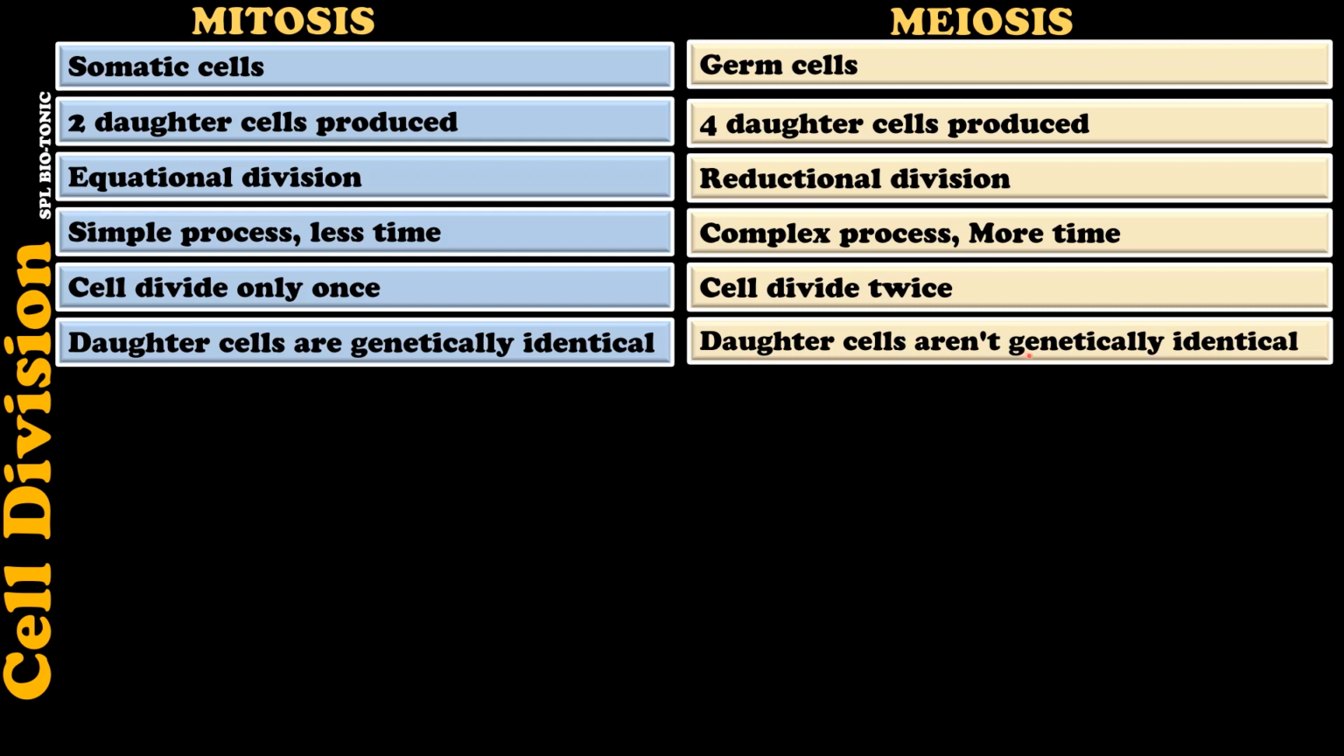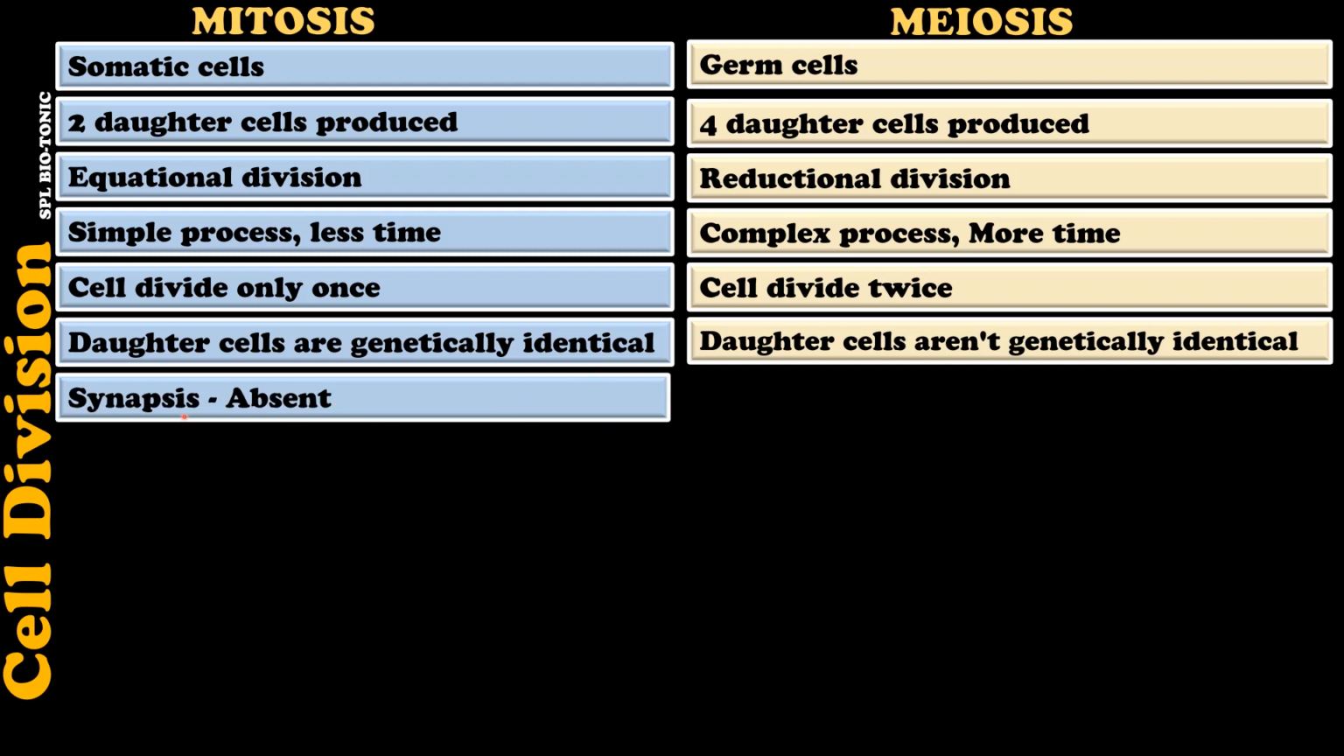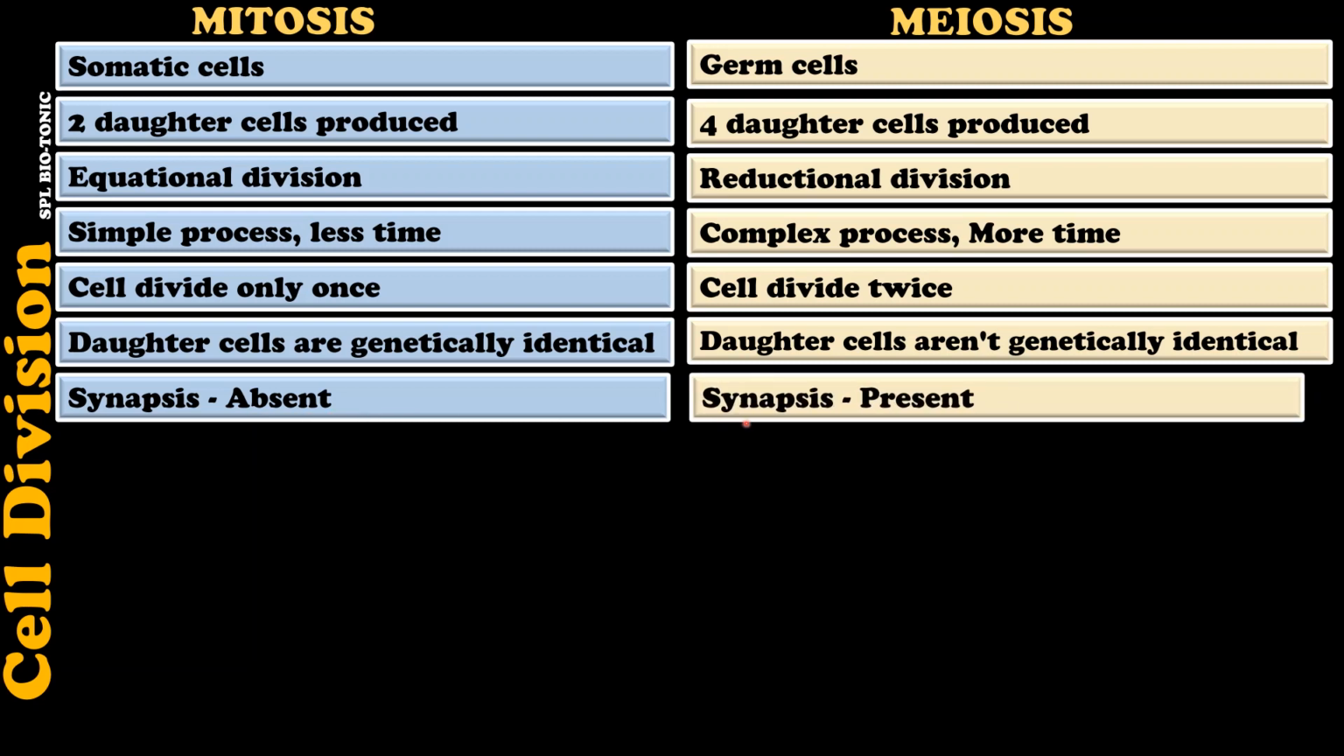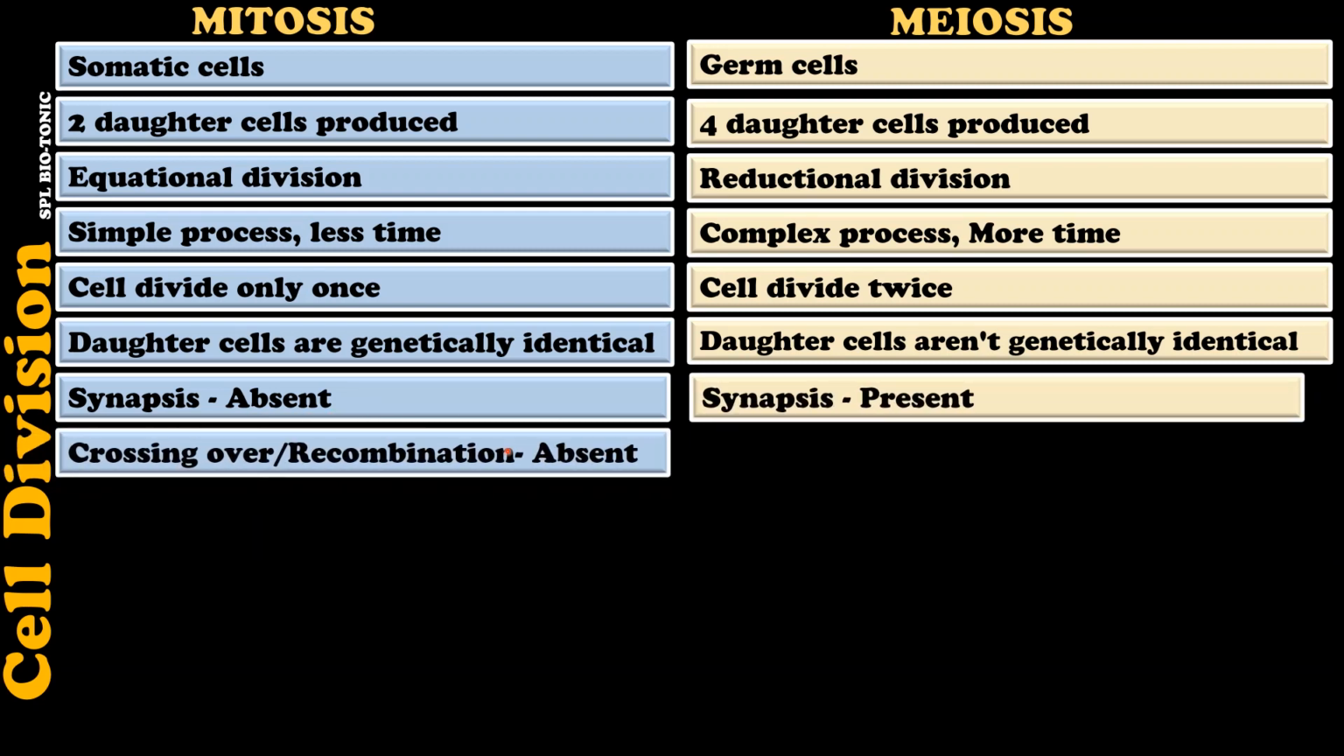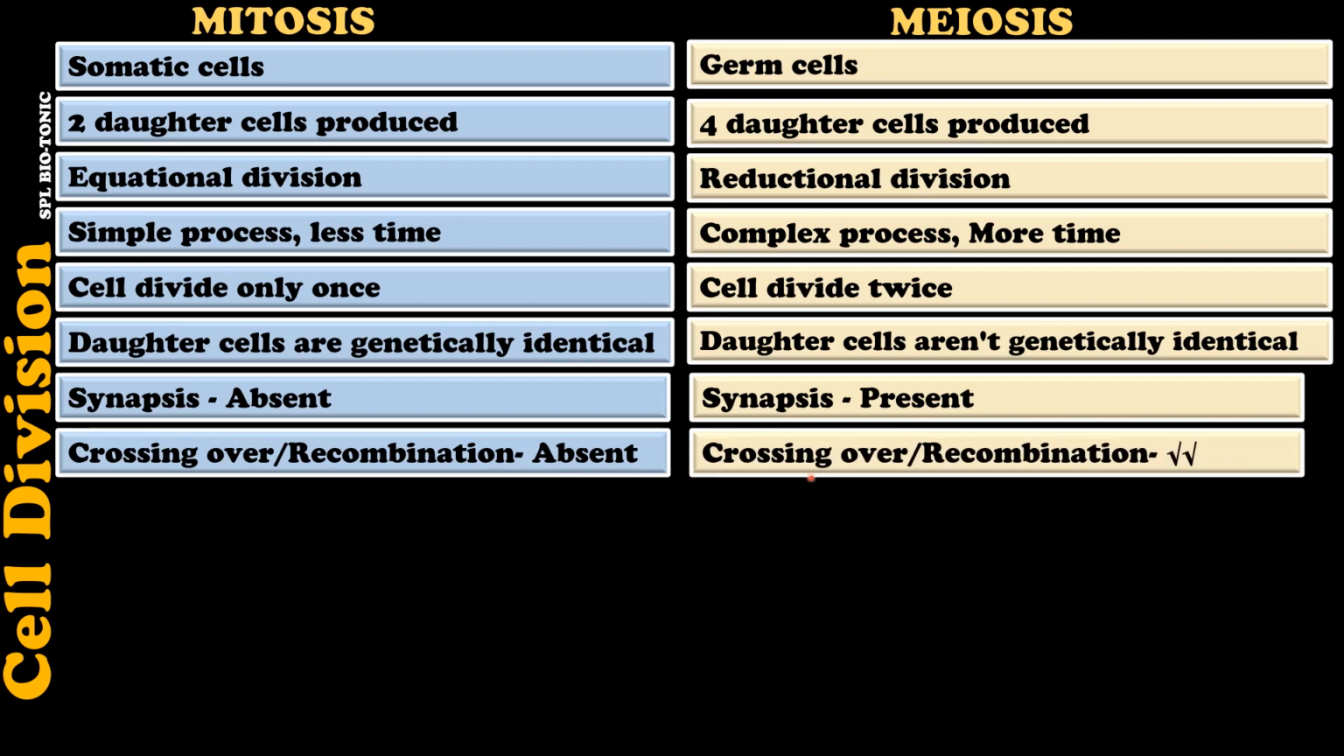parent cell. Now we know that synapsis is a pairing of homologous chromosomes during zygotene of the prophase 1 of meiosis. Now this synapsis is absent in mitosis process, which is present in meiosis. Now we also know that crossing over is the exchange of genetic material between non-sister chromatids of homologous chromosomes. So this crossing over or recombination is absent in mitosis, but it is present in meiosis.